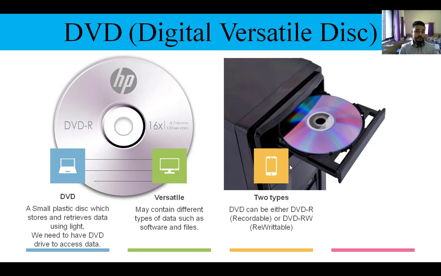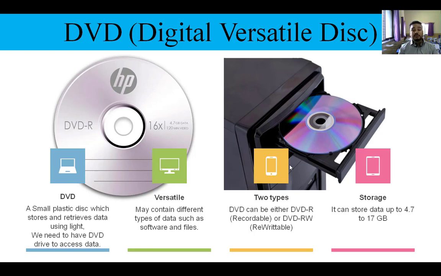Same like CD, it has also two types. One is DVD R, one is DVD RW. DVD R means DVD recordable and DVD RW means DVD rewritable. Rewritable means content can be written, then deleted, then again written. Understood? Okay.